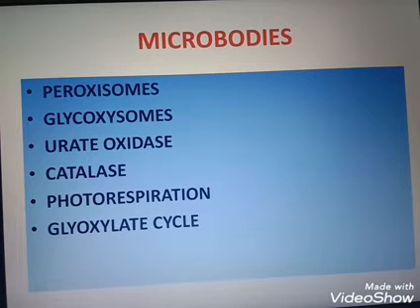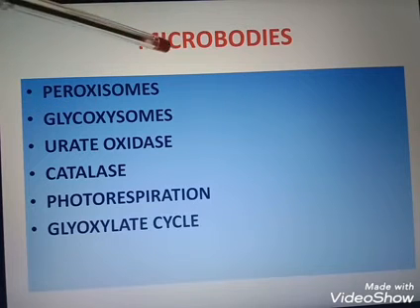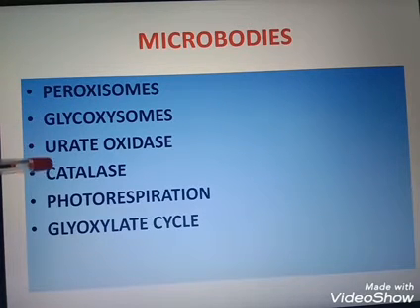The two types of microbodies are peroxisomes and glyoxysomes. Peroxisomes contain many important enzymes, the two important ones being urate oxidase and catalase. Urate oxidase and catalase are seen in peroxisome, and peroxisomes help in photorespiration. A cell having 70 to 100 microbodies per mesophyll cell.